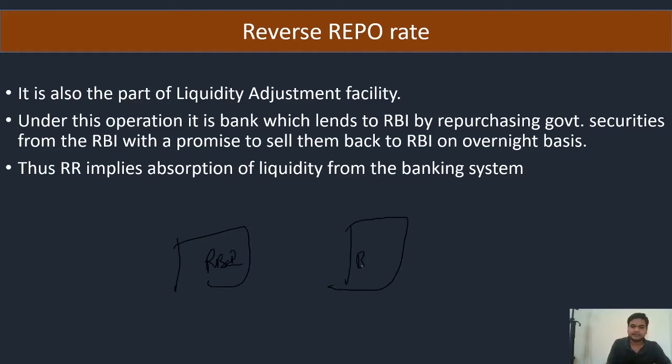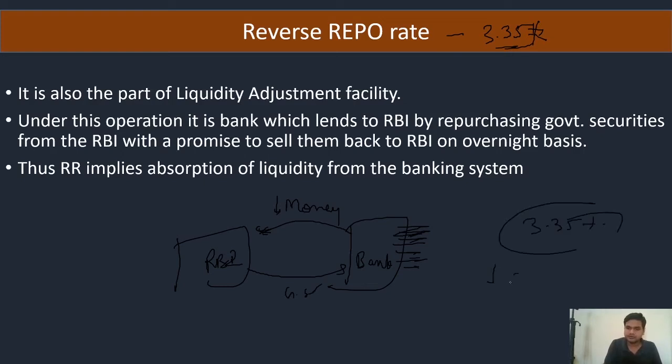Now reverse repo is just the reverse of it, where RBI is selling government security and getting money from the bank. If the bank has less money, then less money will go into the economy, and inflation will be controlled here. So it is called reverse repo rate, and it is 3.35% at present, and 3.35% was set only for the corona period.